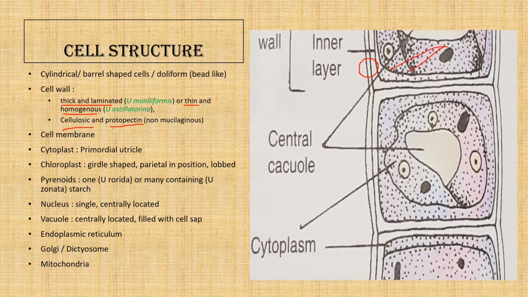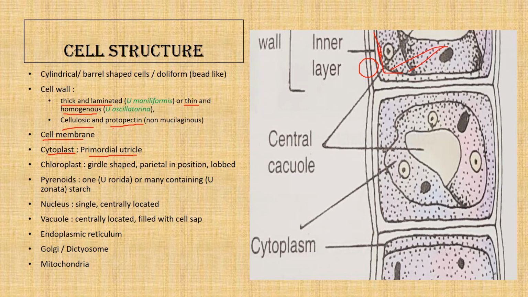Next layer is the plasma membrane. The plasma membrane or cell membrane lies next to the cell wall, and inside it is the cytoplasm. It is present just as a very thin layer, a very thin layer of cytoplasm just opposed to the cell membrane. This is called the primordial utricle.